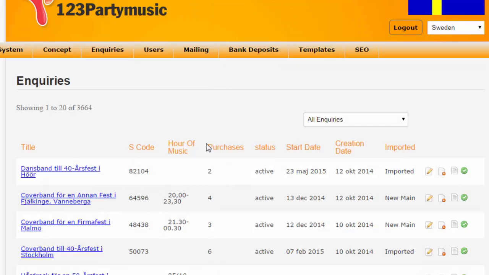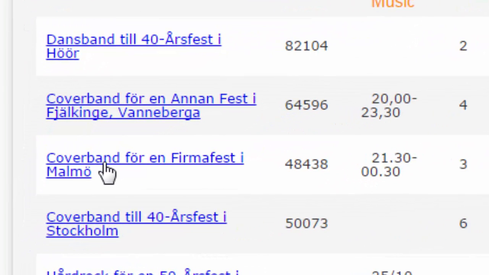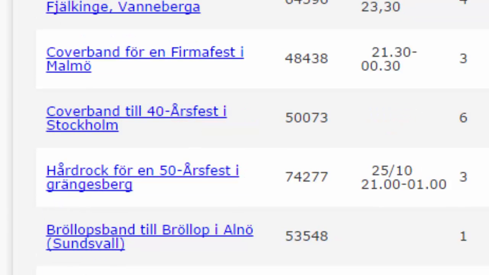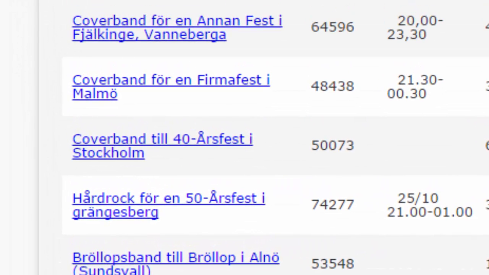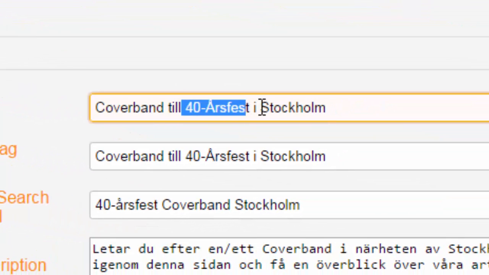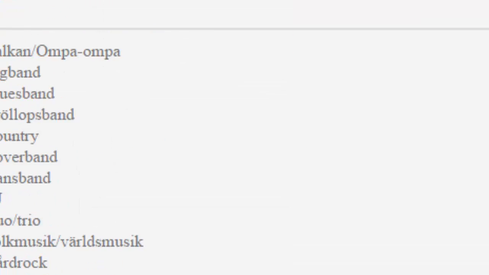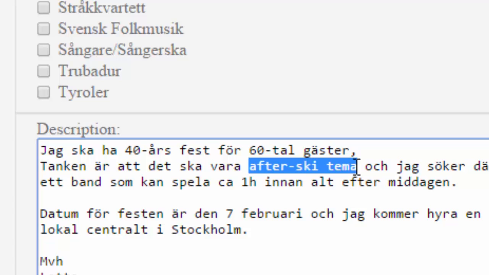I simply go down the list and I can see that all these links are very dynamically created. Cover band, cover band, cover band, cover band, cover band. We have so many cover bands. Let's take one of them. Cover band til en 40 years birthday in Stockholm. Well, we probably have 10 of these already, or 20 or 50. Let's see what he's writing. Afterski tema. Very nice word here.